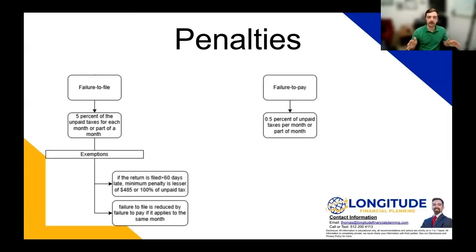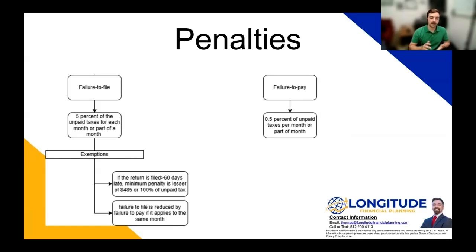So there are two major types of penalties: failure to file and failure to pay. Failure to pay is pretty straightforward. You have taxes that you were supposed to pay, but they went unpaid. So for every month or part of a month that they remain unpaid, there is a 0.5% penalty applied. This is in addition to what is already owed. And it's similar with failure to file, except instead of 0.5%, it's 5% of the unpaid taxes as a penalty each month accruing or part of a month.